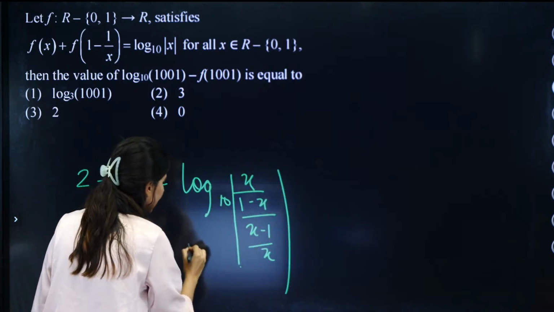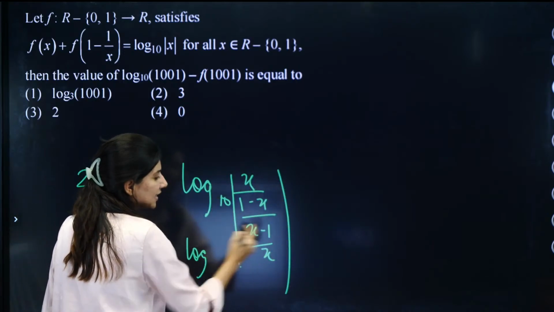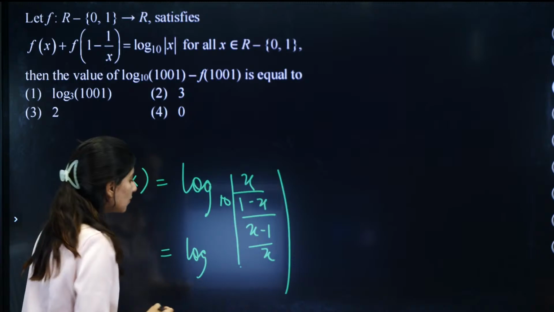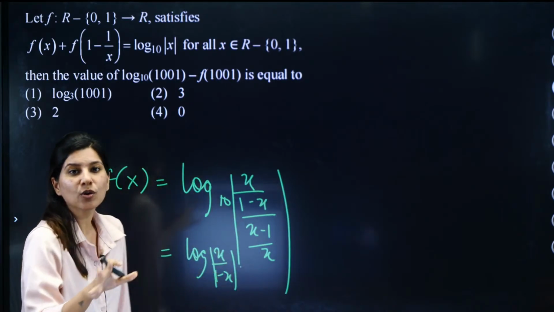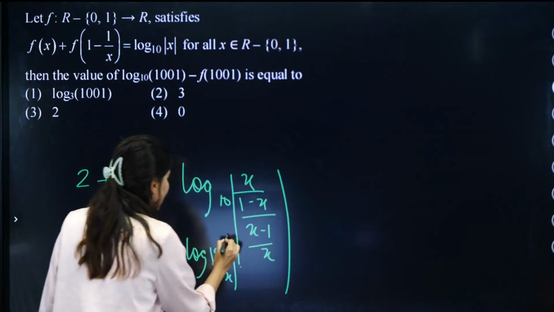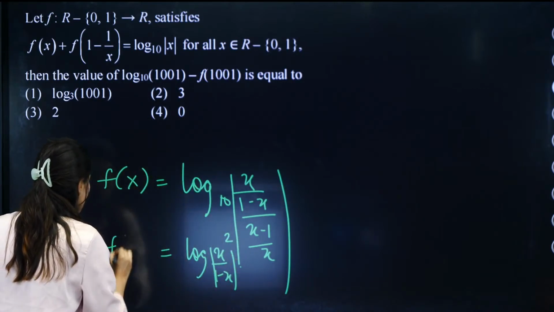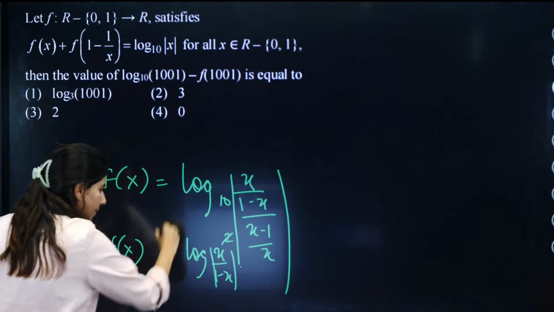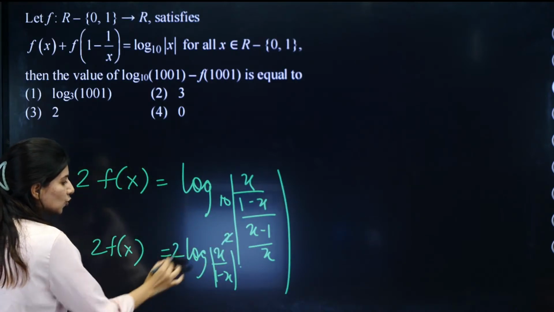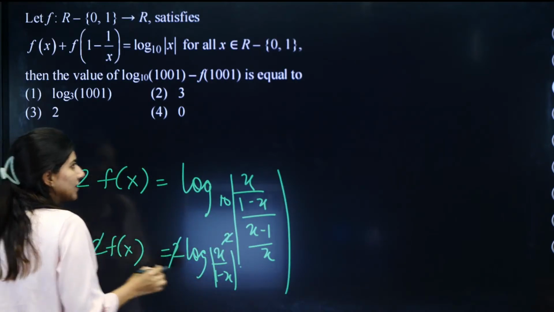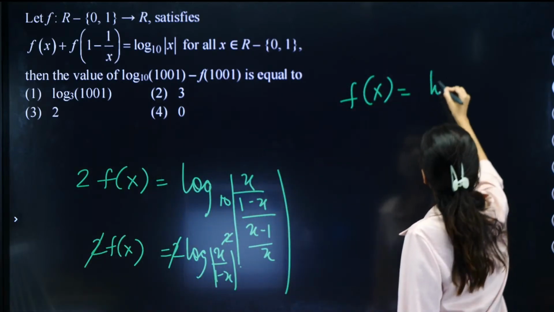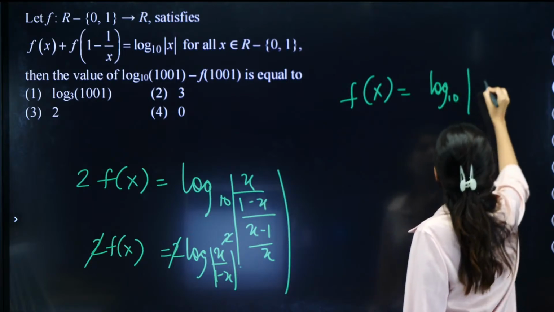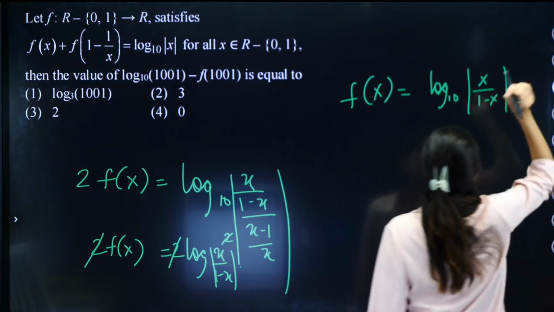So xx will get x square. 1 minus x minus 1 will become x minus 1 whole square. So this is going to be x upon 1 minus x. Since mod is here, we don't have to worry about the negative or positive sign. So this is 2fx. Now this 2 will come in front over here. It will become 2 log x upon 1 minus x. 2x gone. And you are left with your final fx, which is nothing but log of base 10 mod of x upon 1 minus x.